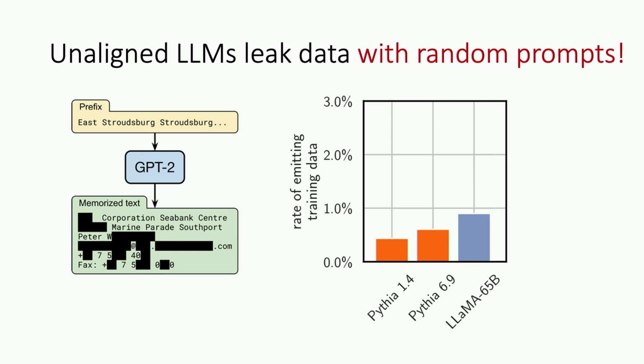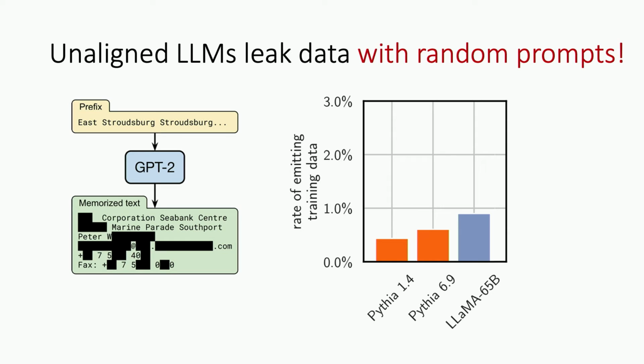And for unaligned language models, this is very easy to do. Essentially, you just have to feed them these random-looking prompts. This is actually the best technique we have right now to get them to sometimes spit out training data. And again, this doesn't happen too often, but still what we found when looking at these public language models is they spit out something that comes from the internet, like a large chunk of something from the internet, verbatim, in maybe 1% of cases.